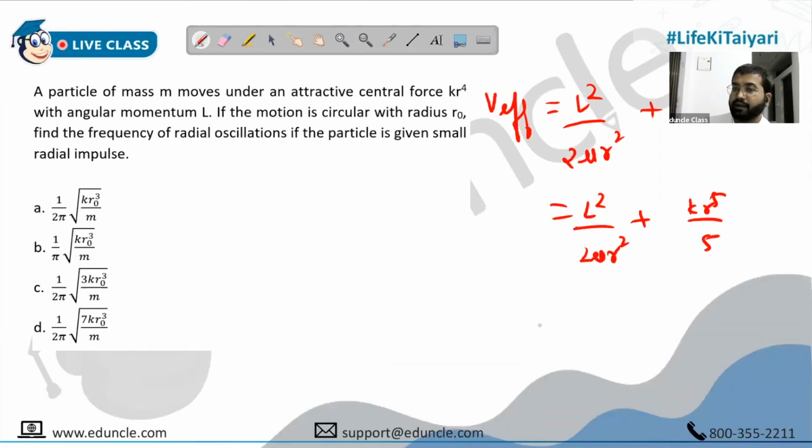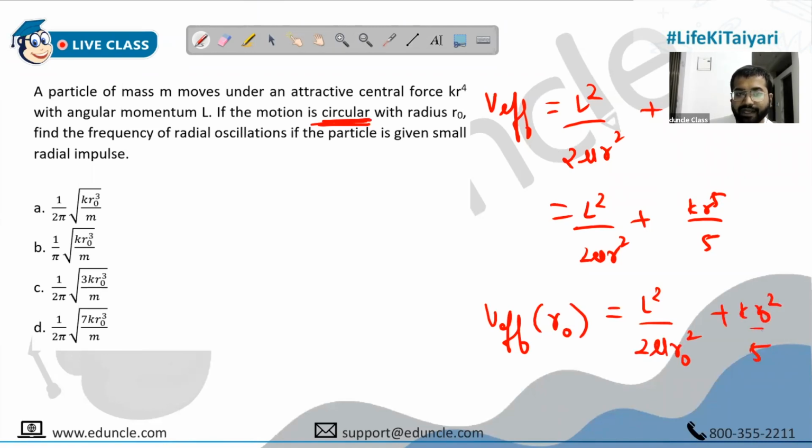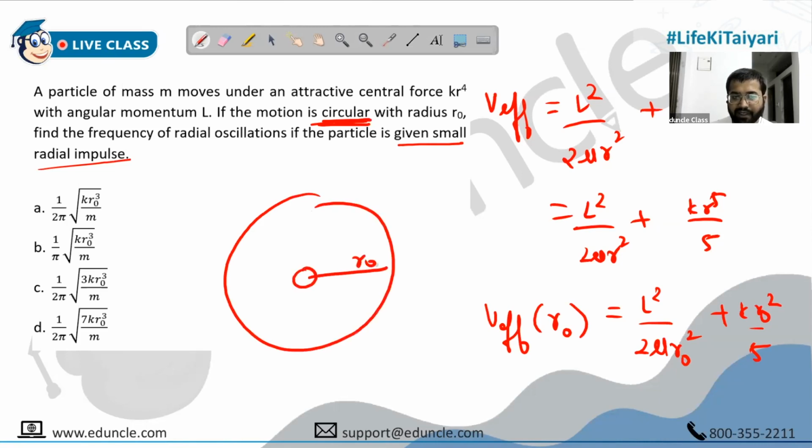Okay. We need to find the value of this V effective at R naught, when it was initially in circular motion. It will be L square upon 2 mu R naught square plus K R naught raised to 5 by 5. And now you have given it a small radial impulse. So a small displacement is given. What will happen? Initially the distance is R naught. Now the distance will become R naught plus X, a small addition.